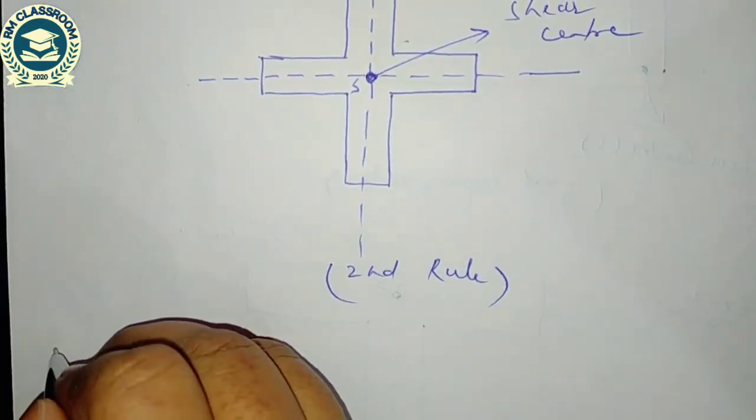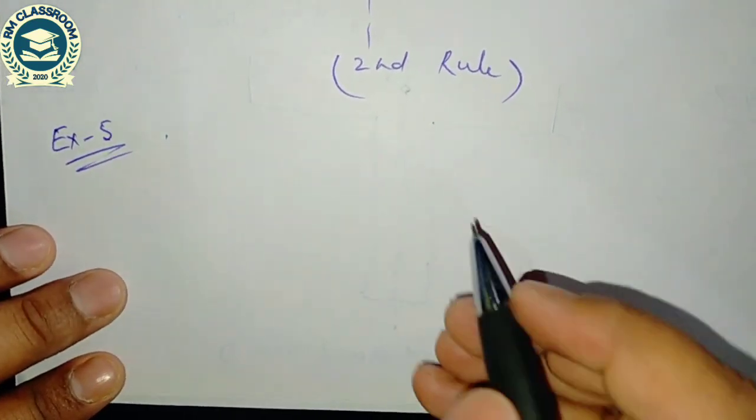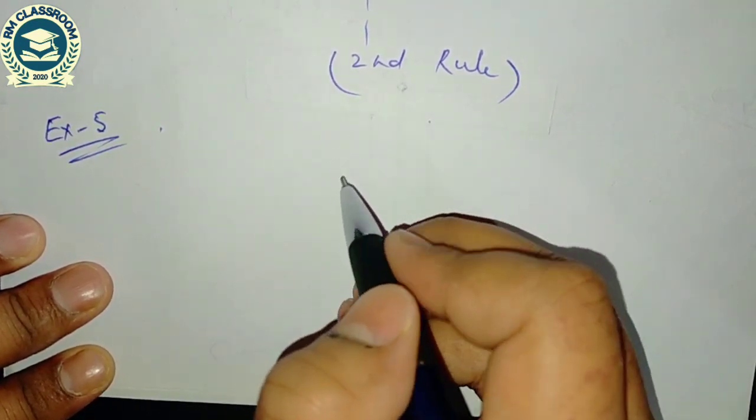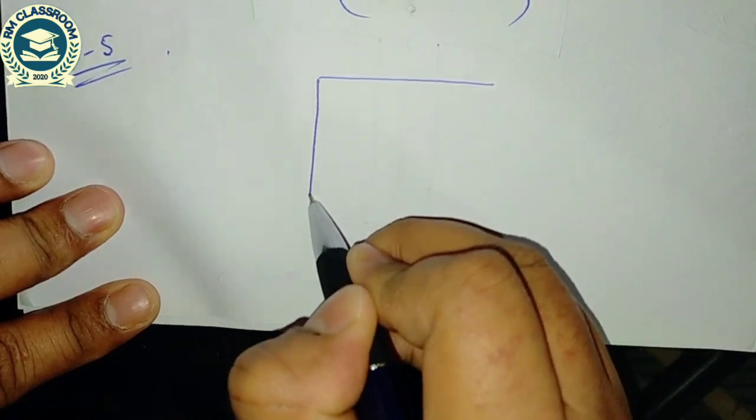If I take a channel section, example 5, let us assume this is the channel section.